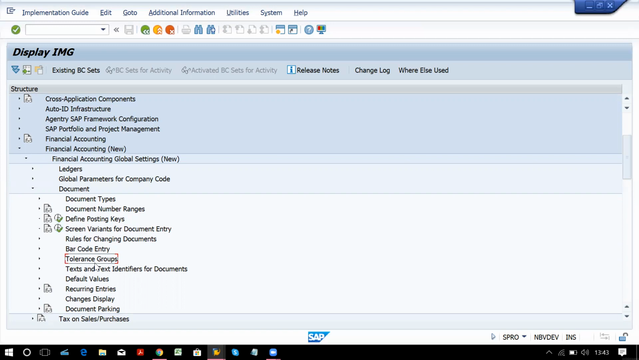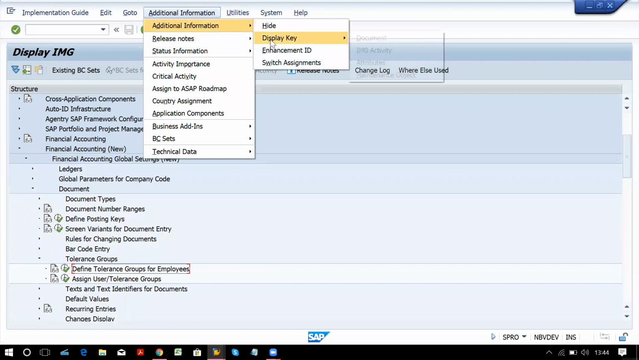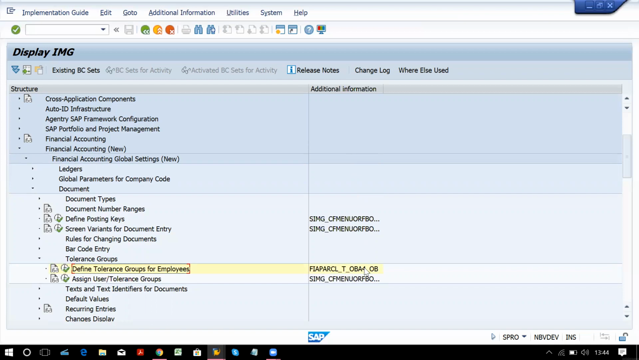Now why is this required? First I'm going here. This is the path for your tolerance group for employee. GL account will be in the GL account topic and customer vendor will be in the AP and AR topic. But all three we are going to create now itself, and in those topics I will again take you through the creation we have done. Now OBA4, that is the T-code we have.